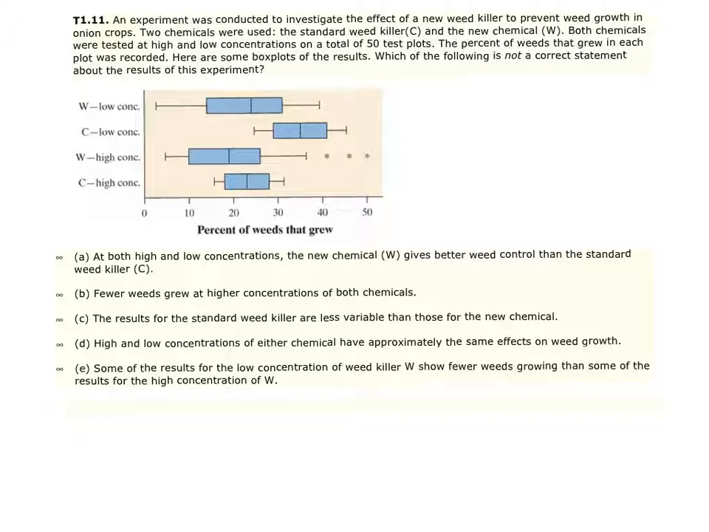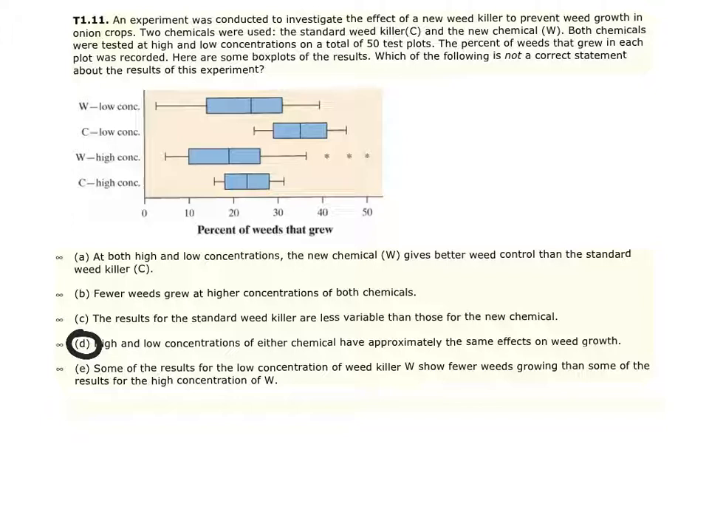So remember here, C is the standard weed killer, low concentration. Here's C, standard weed killer, high concentration. W is the new chemical with its various levels of concentrations. And our percent of growth we see right here. Just to make note, you can tell here we did have 3 outliers, it looks like, with the new weed killer at high concentrations. The correct answer for this one is going to be letter D. Let's talk about why the other ones don't work to help us whittle down to why it's D.